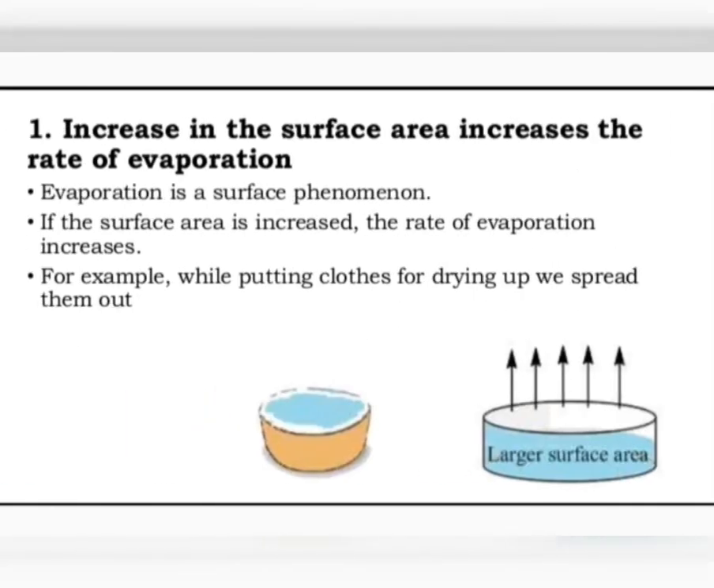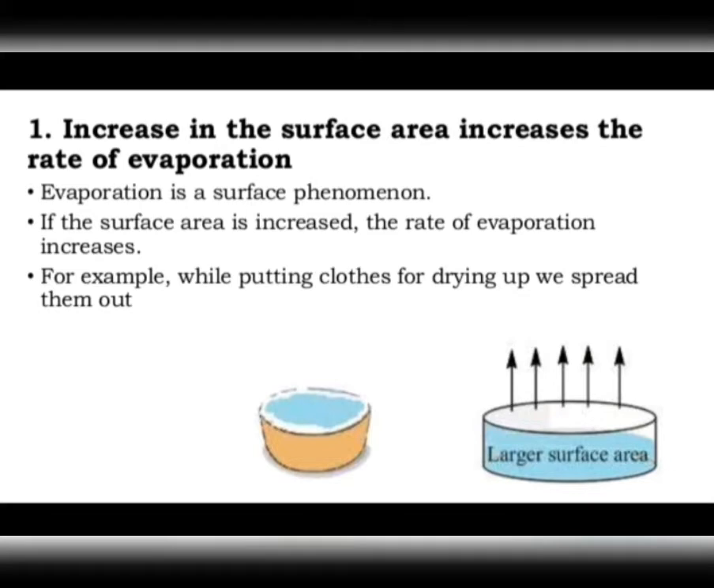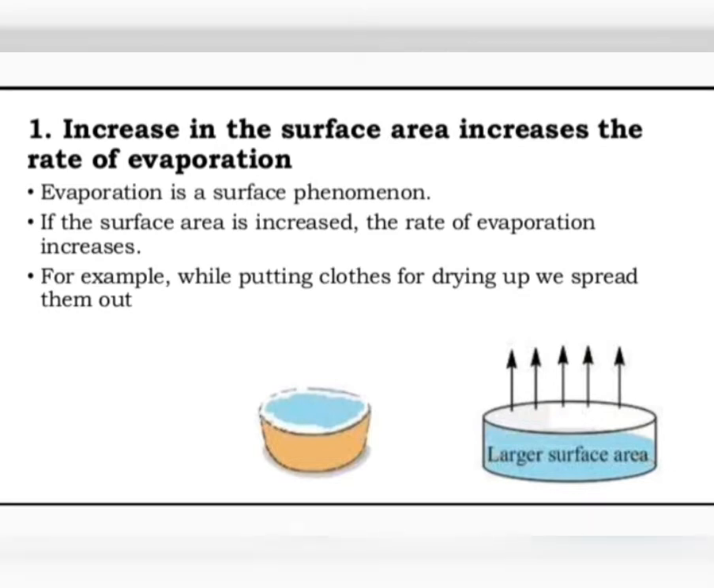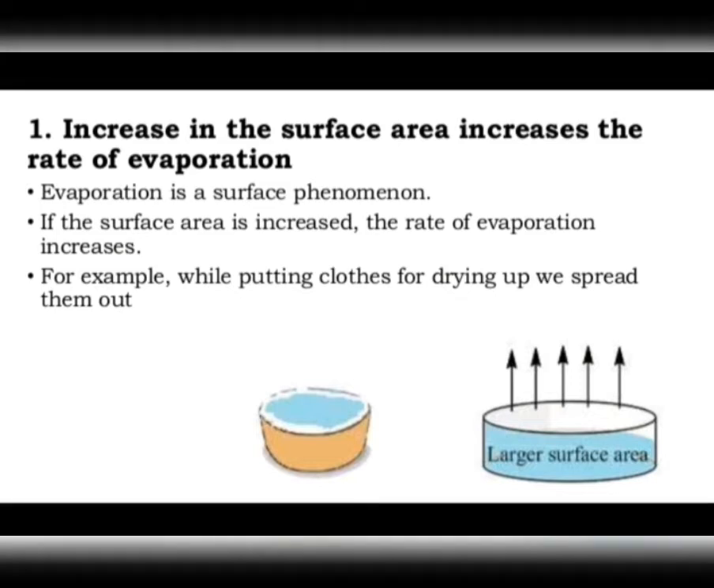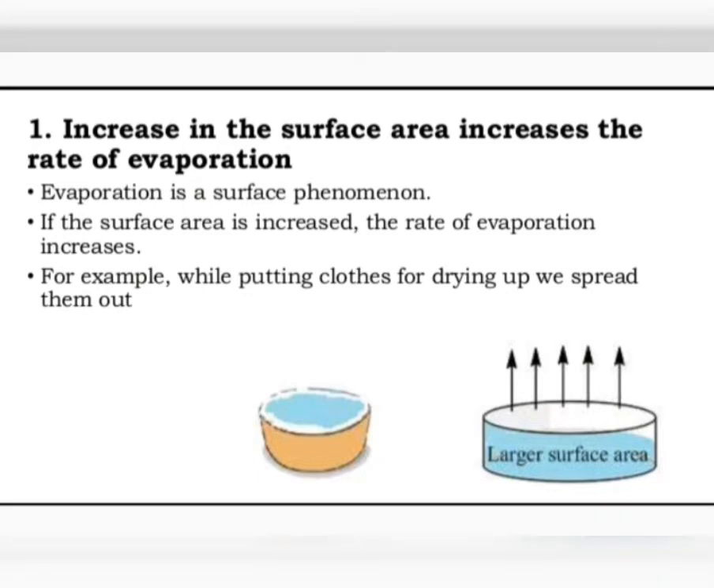Let's first talk about the increase in the surface area of the liquid. See, the rate of evaporation increases on increasing the surface area of a liquid. So if the surface area of liquid exposed to air is increased, the rate of evaporation of liquid increases. Suppose the same liquid is kept in a test tube and in a china dish. Then the liquid kept in the china dish will evaporate more rapidly because more of its area is exposed to air.